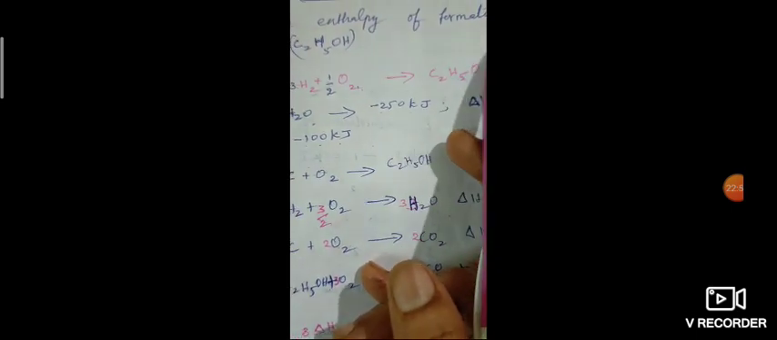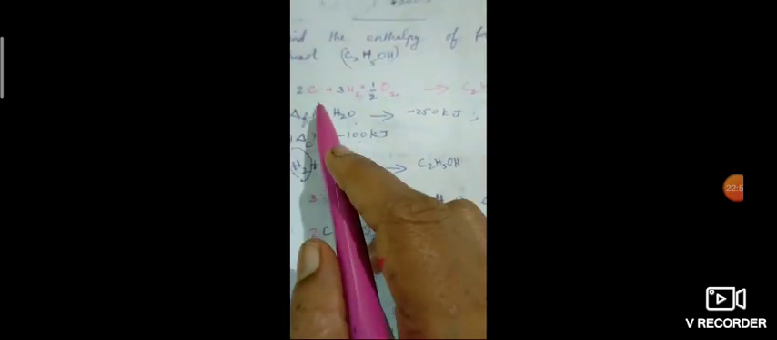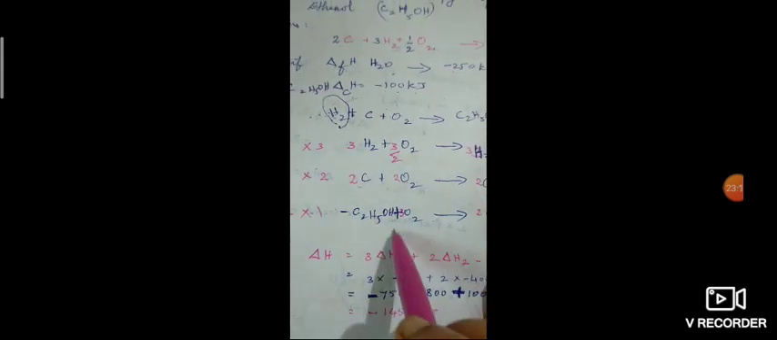Now we have to calculate the delta H. We have to find the enthalpy of formation of ethanol. What is the required equation for us? The required equation is 2C plus 3H2 plus 1/2 O2 gives C2H5OH. So we have to get this equation from the three equations.